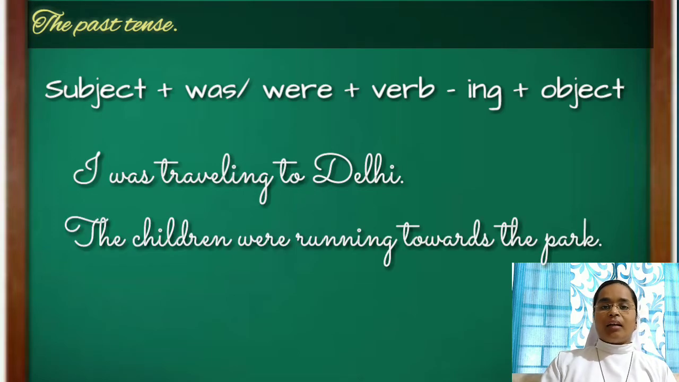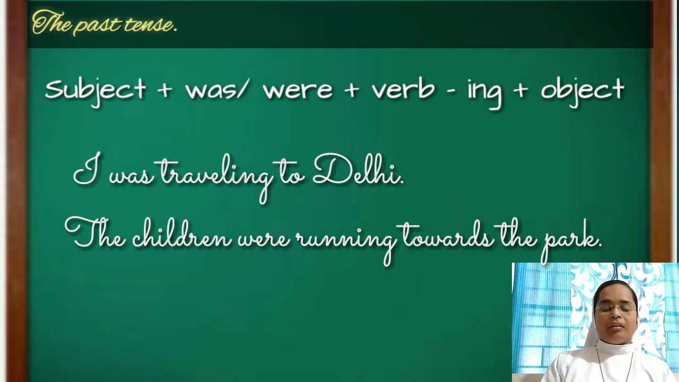And another one, the children were running towards the park. Let's now analyze these two examples. Here in the first one, I was traveling to Delhi. Here I is a singular subject. So along with a singular subject we use the helping verb was.